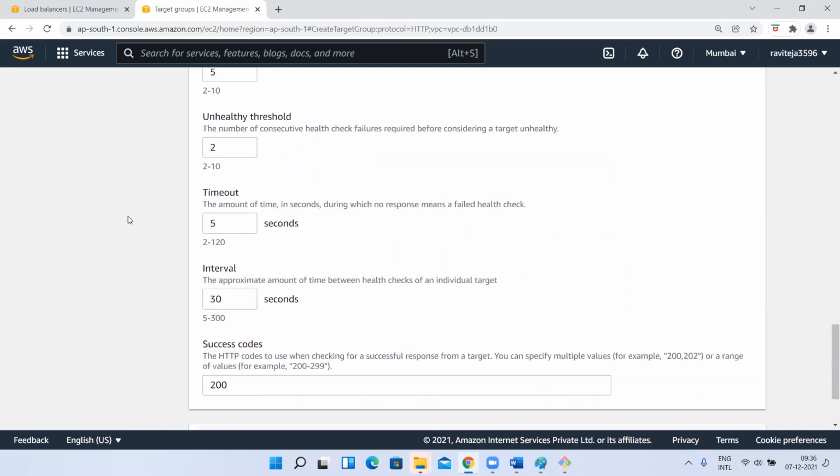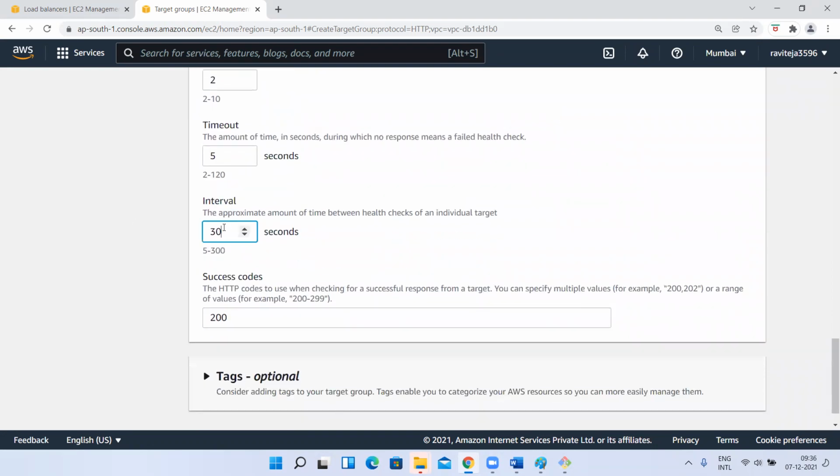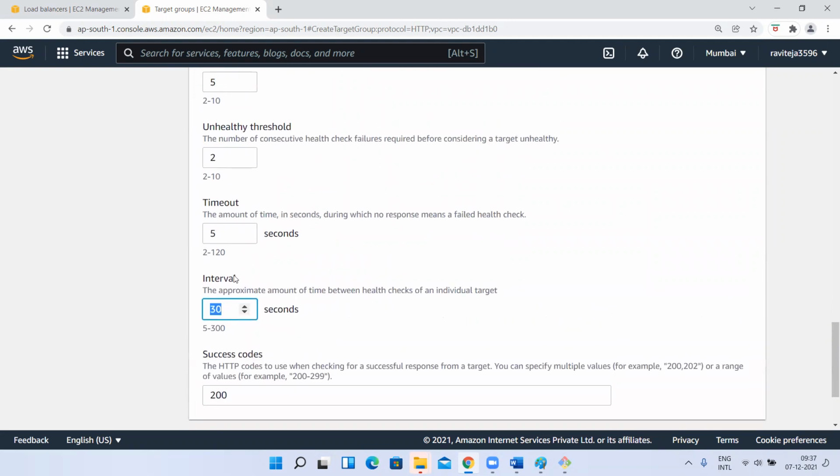For example, let me show. Okay, so how is the load balancer going to do the health check? How is it going to check the healthiness of the instances? For every 30 seconds, not minutes, it is going to check. This is the interval. What is the duration, or the interval time, at which our load balancer has to go and check the healthiness of the instance? This is every 30 seconds.